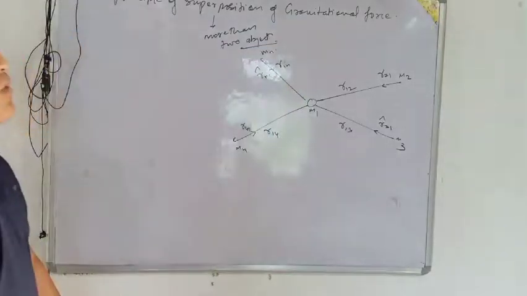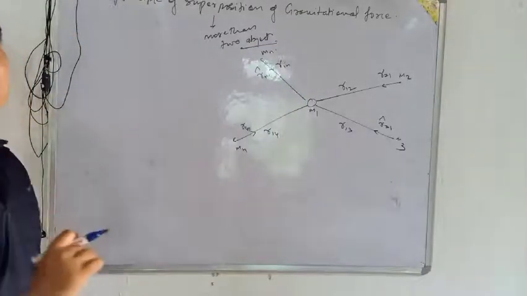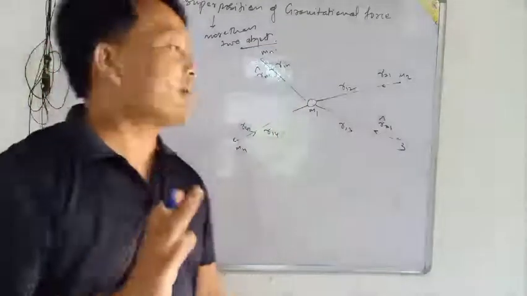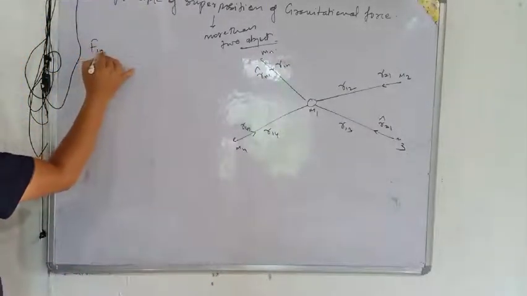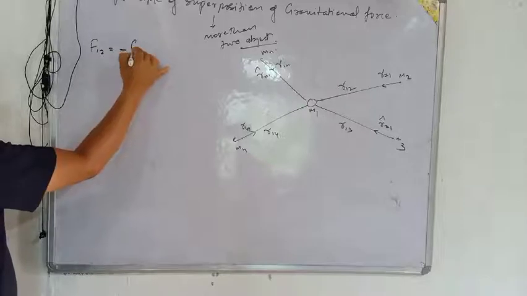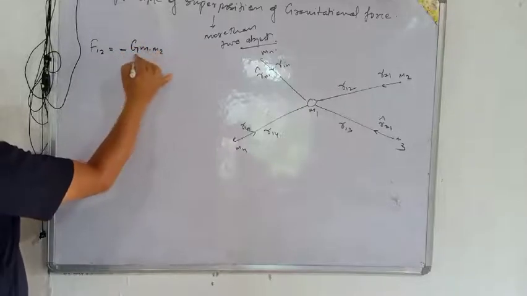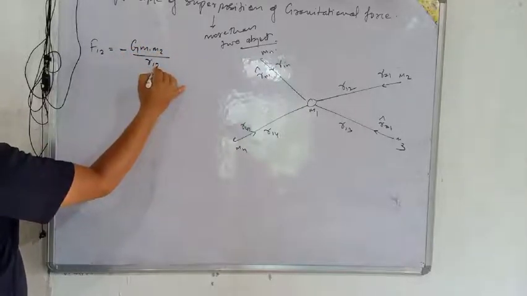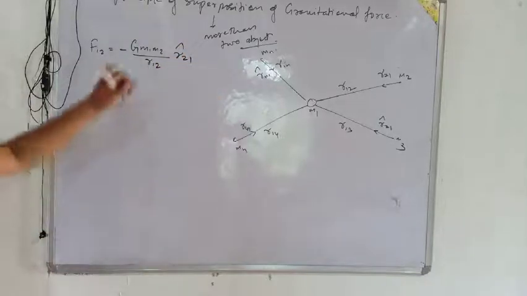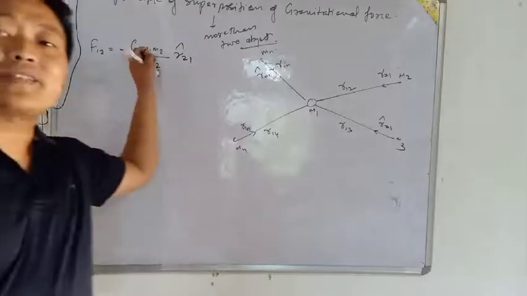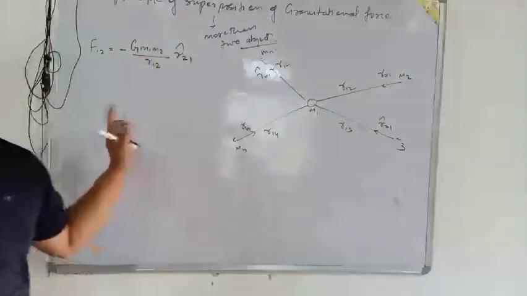So see now, after that, by using the gravitational formula directly we get F12 is equal to minus capital G M m1 by r12 squared, and unit vector r̂21. And now see, earlier I had not given this minus sign. Here I have given the minus sign.